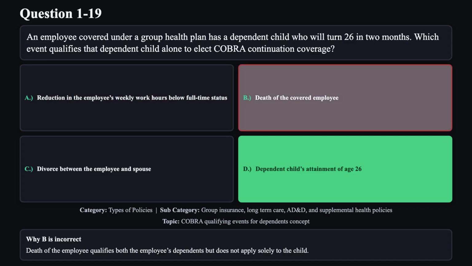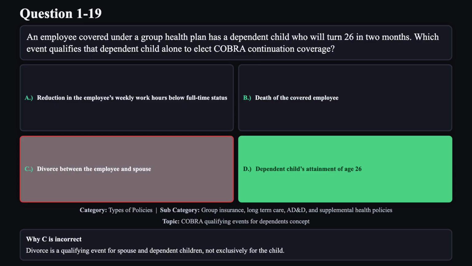Reason B is not correct. Death of the employee qualifies both the employee's dependents but does not apply solely to the child. Reason C is not correct. Divorce is a qualifying event for spouse and dependent children, not exclusively for the child.